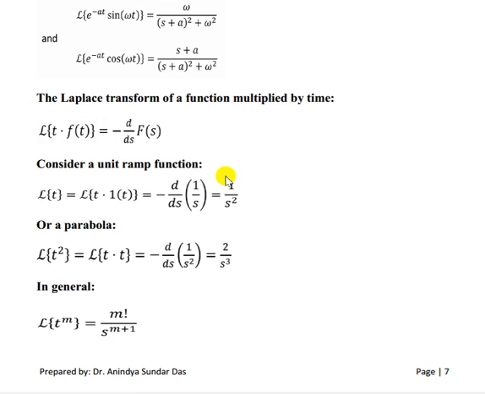Now another property: if a function is multiplied by t, then the result will be minus d by ds of F(s).